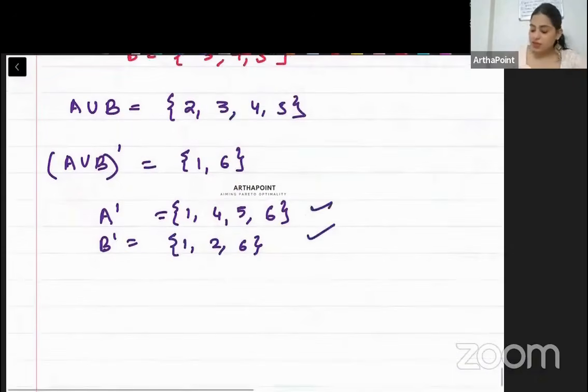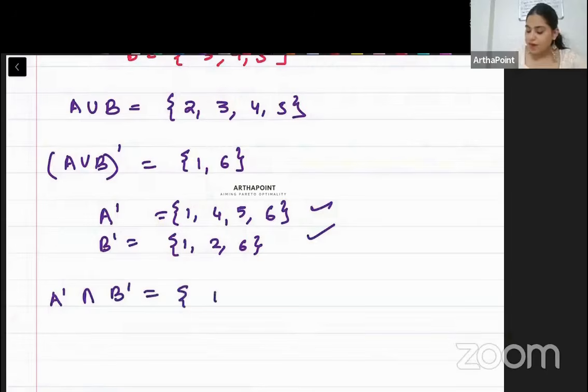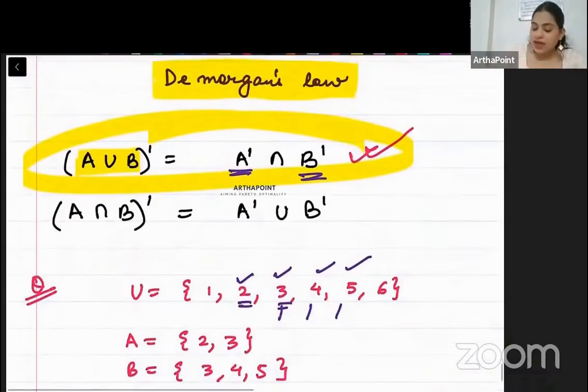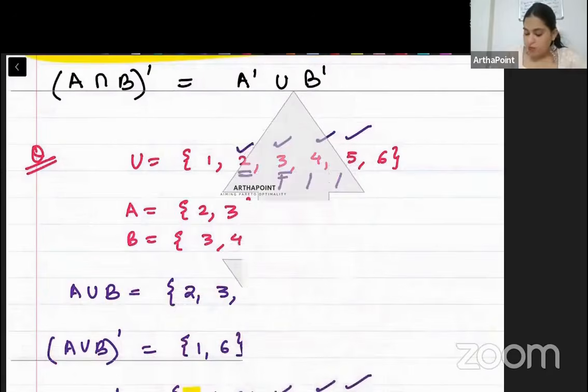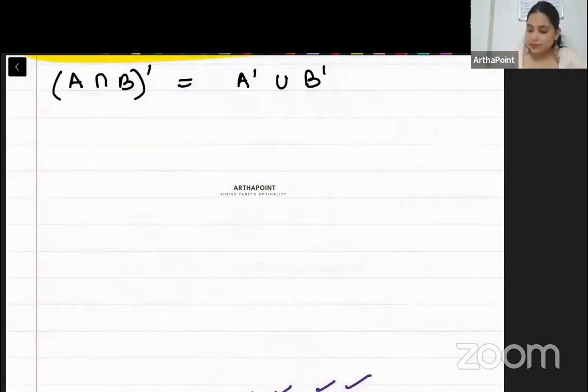Now find the intersection between these two. A complement intersection B complement will be beta 1 and 6, because only these are common now. 1 is common and 6 is common. So we have proved De Morgan's law. We have proved that A union B complement is equal to A complement intersection B complement. But the second one, I want you to try on your own. And I will show you through a Venn diagram.